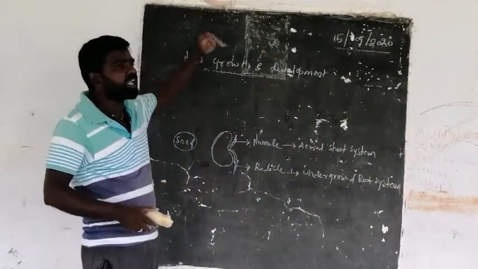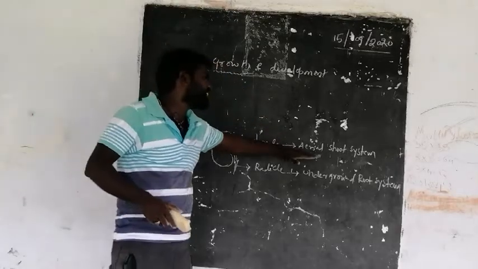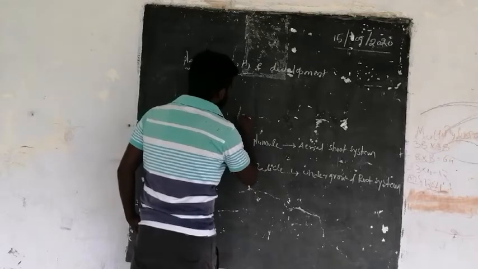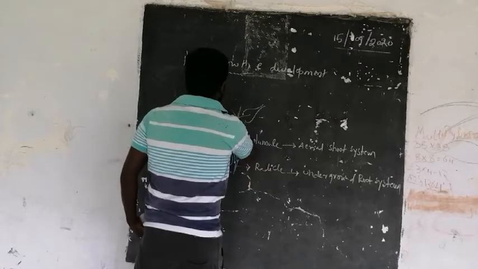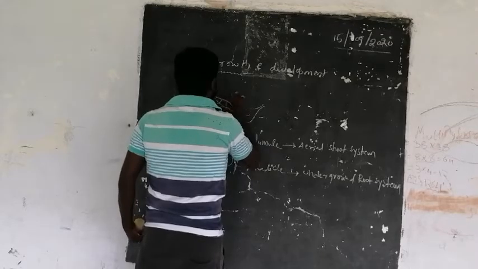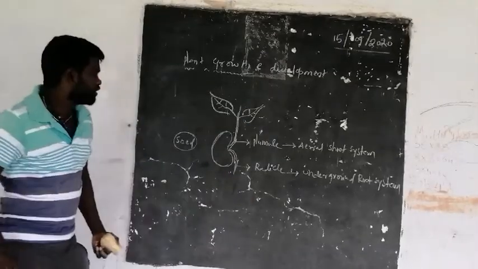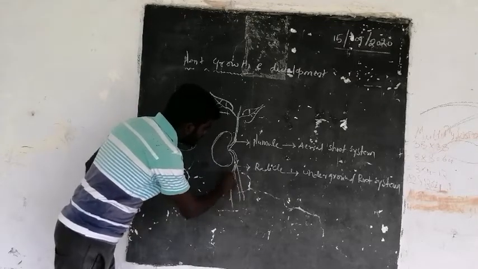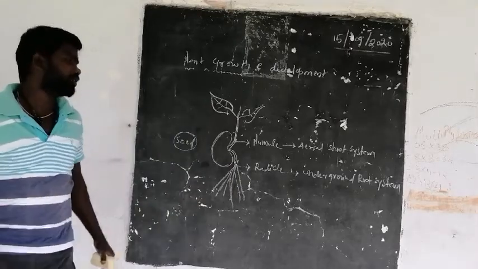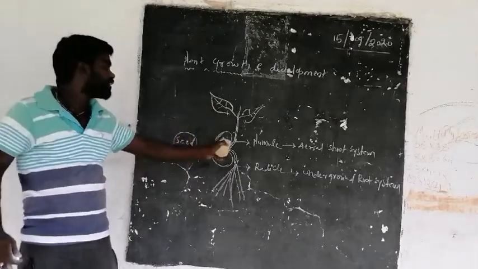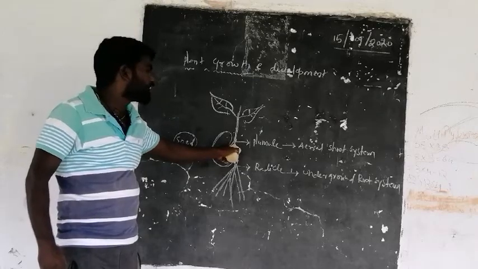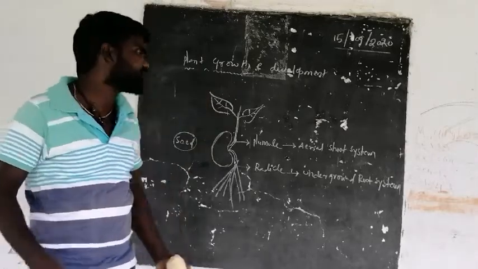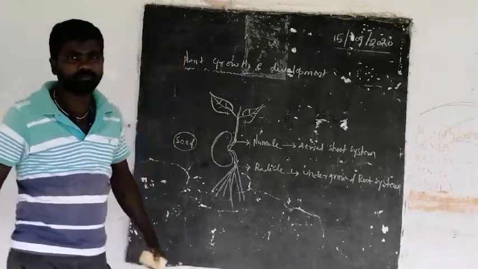The plumule grows above the ground level and becomes the aerial shoot system, and the radicle develops into the underground root system. The cartilages which are in touch with the plumule and radicle are removed after the development of the plant. This is in general about plant growth and development.